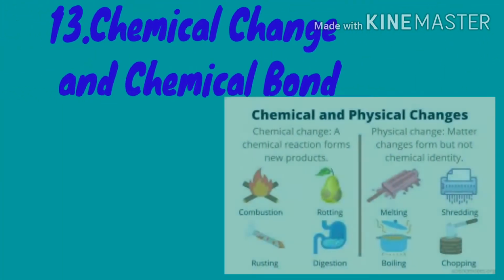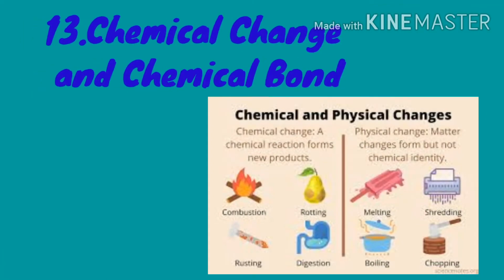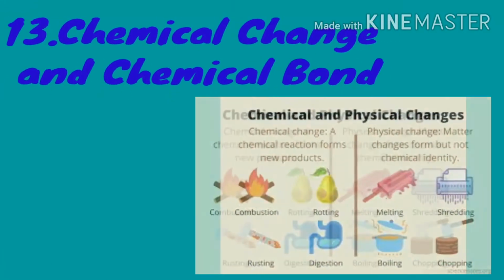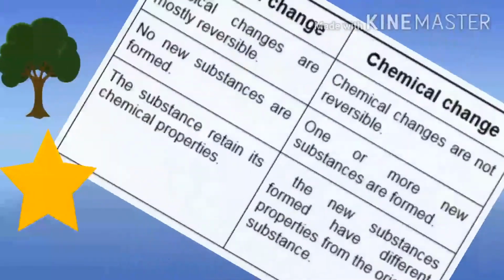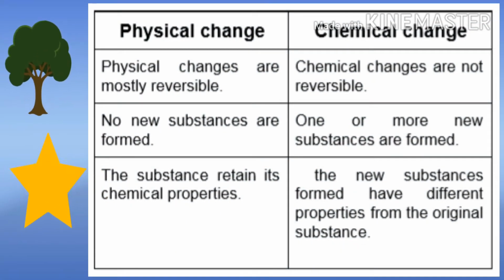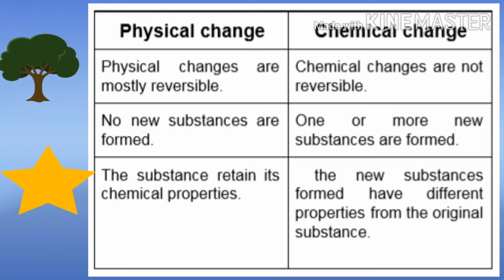Students, today's chapter is chemical change and chemical bond. Students, how many types of changes are there? There are two types of changes, physical change and chemical change.